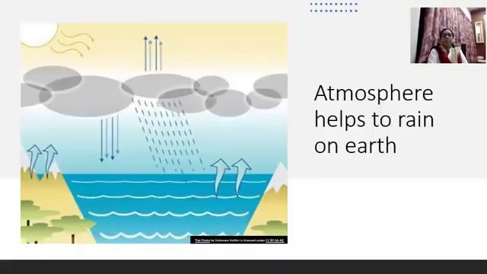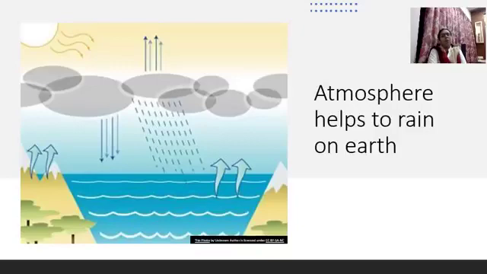Look at this picture. This is the picture of what? Yes, this is a picture of the water cycle. Now, the atmosphere helps to rain on earth. Do you know that? Yes, because of the atmosphere, we get rain. Let us see how. Due to the heat and light of the sun, the water is evaporated and converted into water vapor.